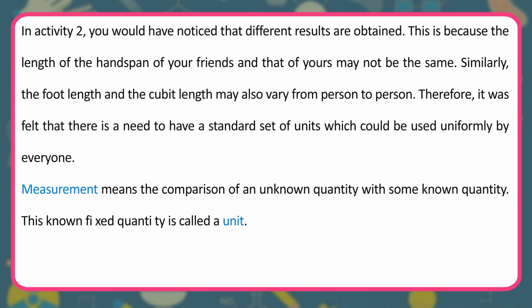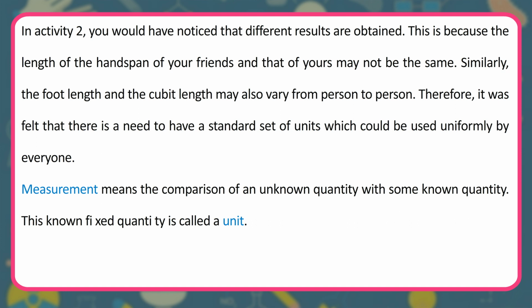In activity 2, you would have noticed that different results are obtained. This is because the length of the handspan of your friends and that of yours may not be the same. Similarly, the foot length and the cubit length may also vary from person to person. Therefore, it was felt that there is a need to have a standard set of units which could be used uniformly by everyone. Measurement means the comparison of an unknown quantity with some known quantity.